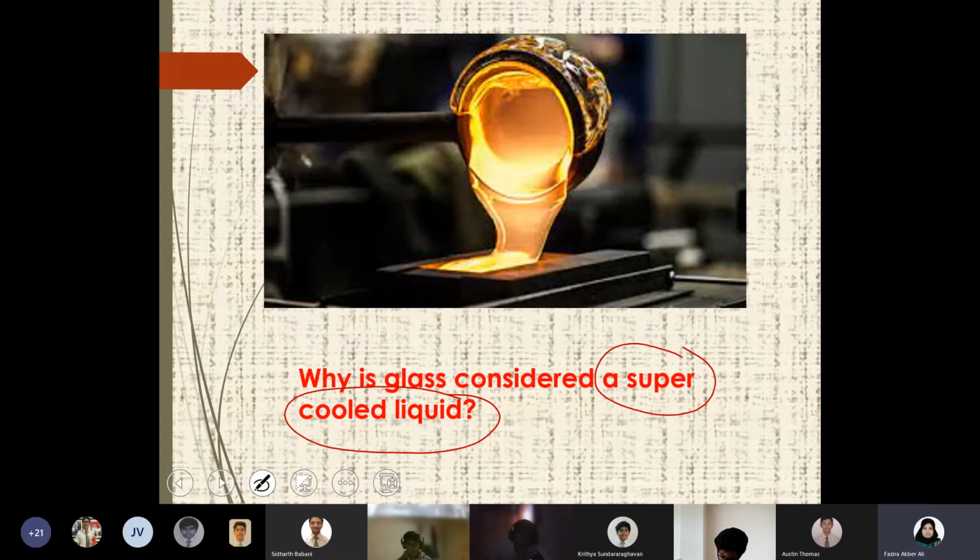So my point is that amorphous substances come under solids, but they do not follow all the properties of a perfect solid. Perfect solids are crystalline. Somebody was asking why glass is considered amorphous. When you look into its composition, the arrangement does not follow that perfect arrangement like in the crystalline.